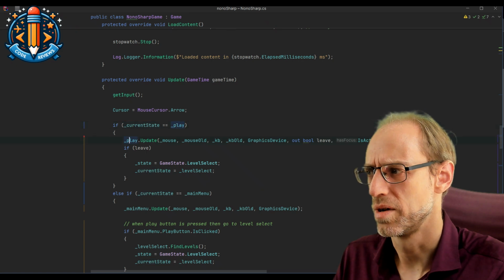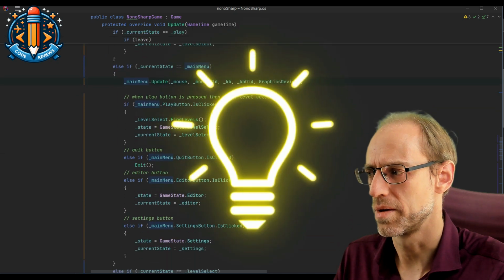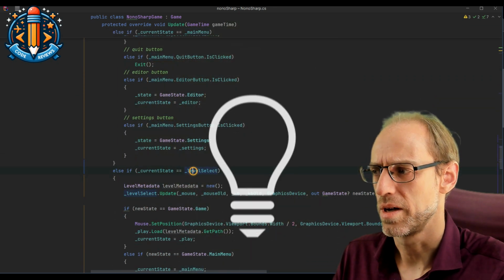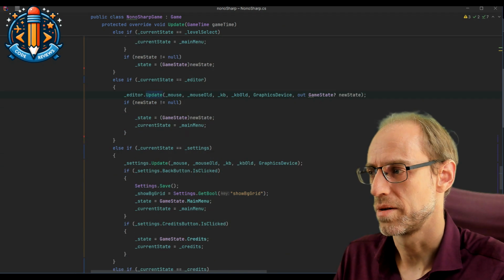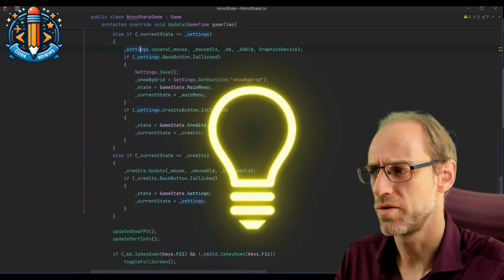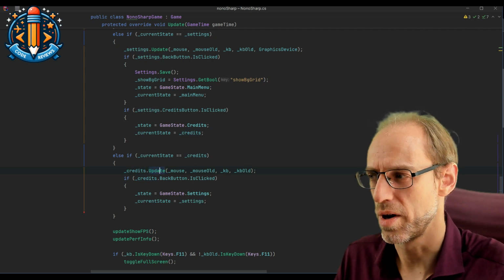and it's being played, so I can call the update method on this. And if it's the main method, I can call the update method. If it's the level select, I can call the update method. If it's the editor, I can call the update method. If it's the settings, I can call the update method. If it's the credits, I can call the update method. So the pattern becomes much more apparent already.